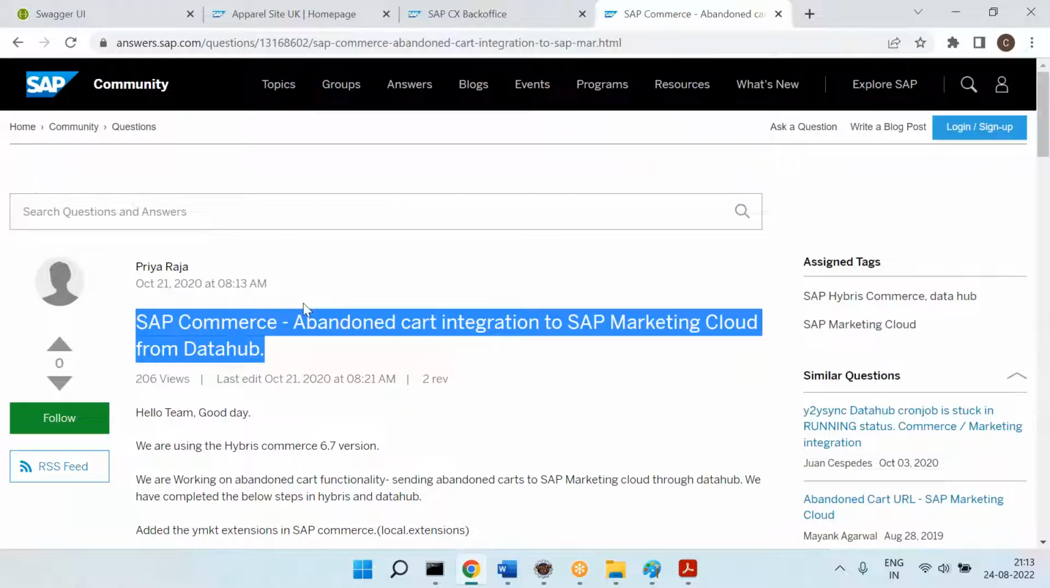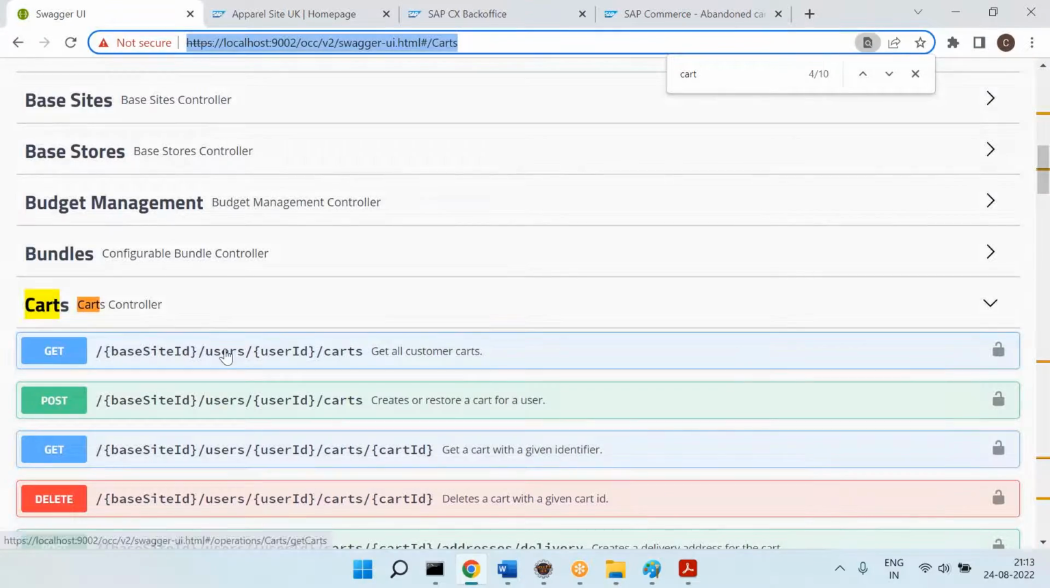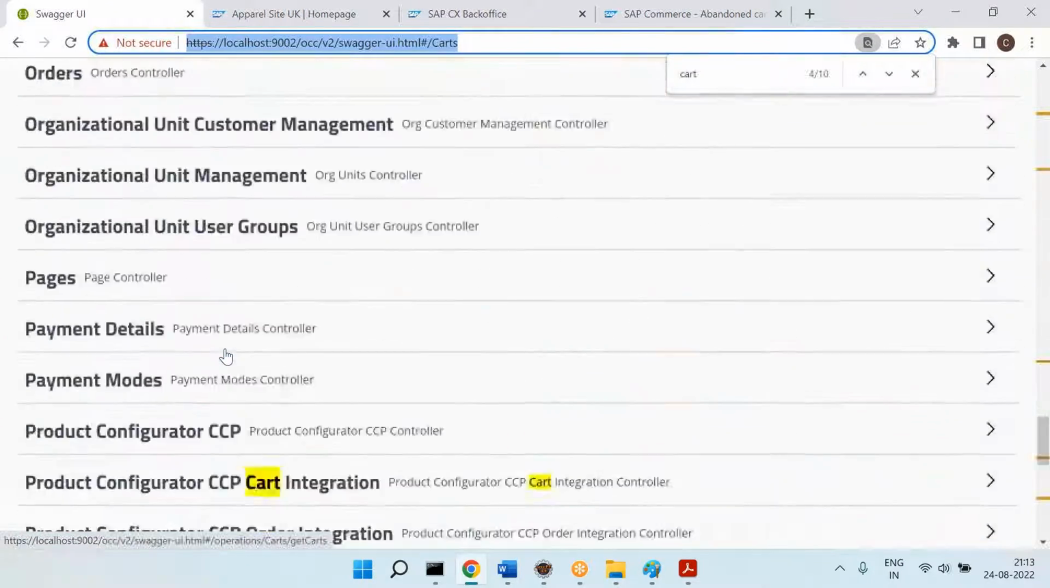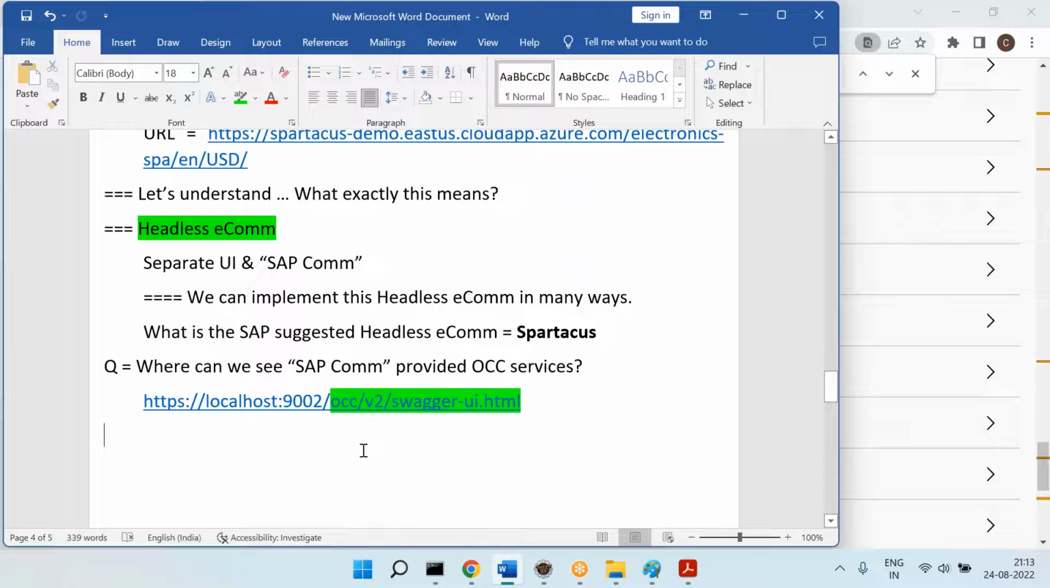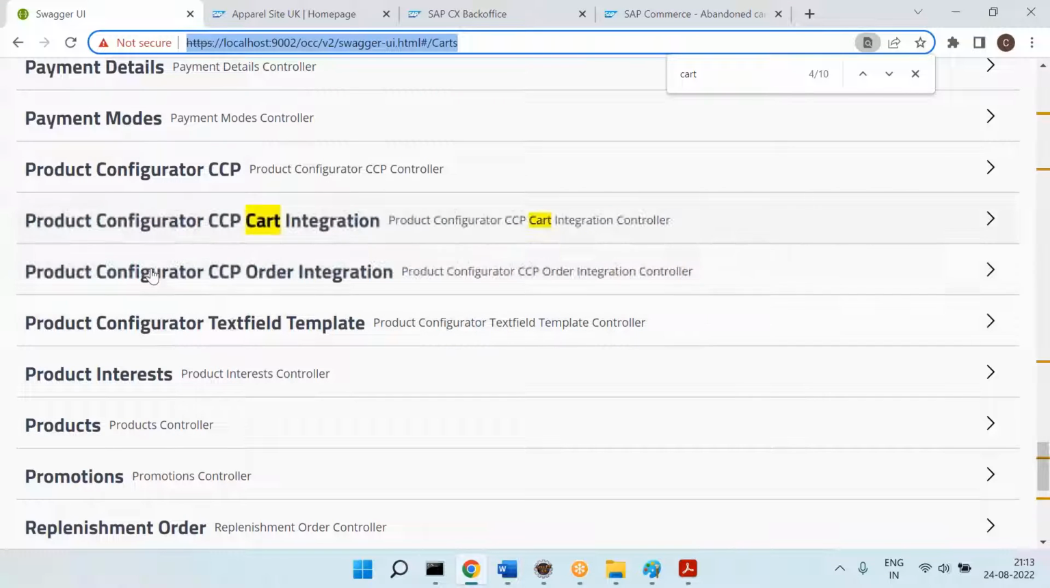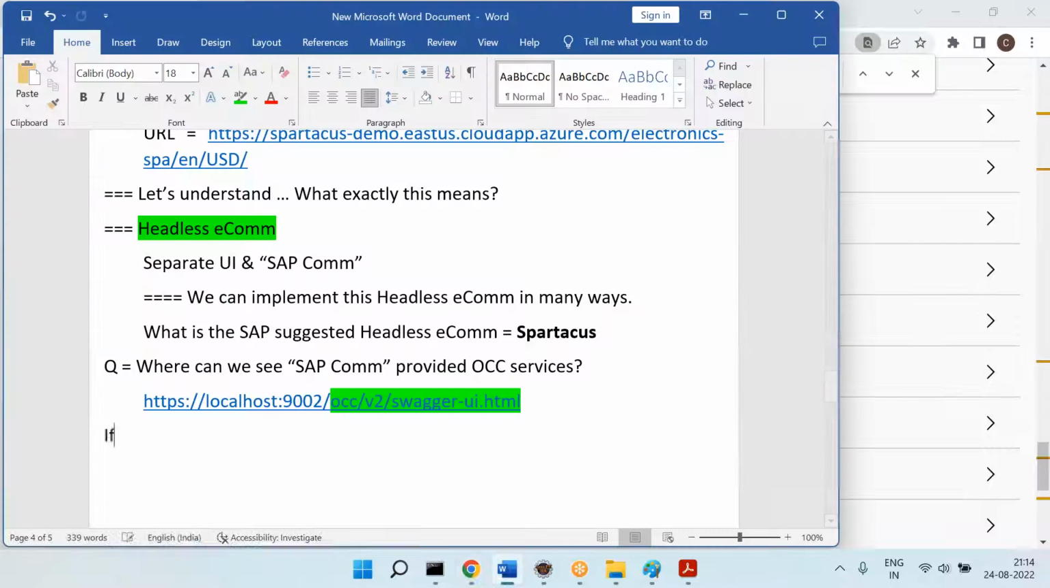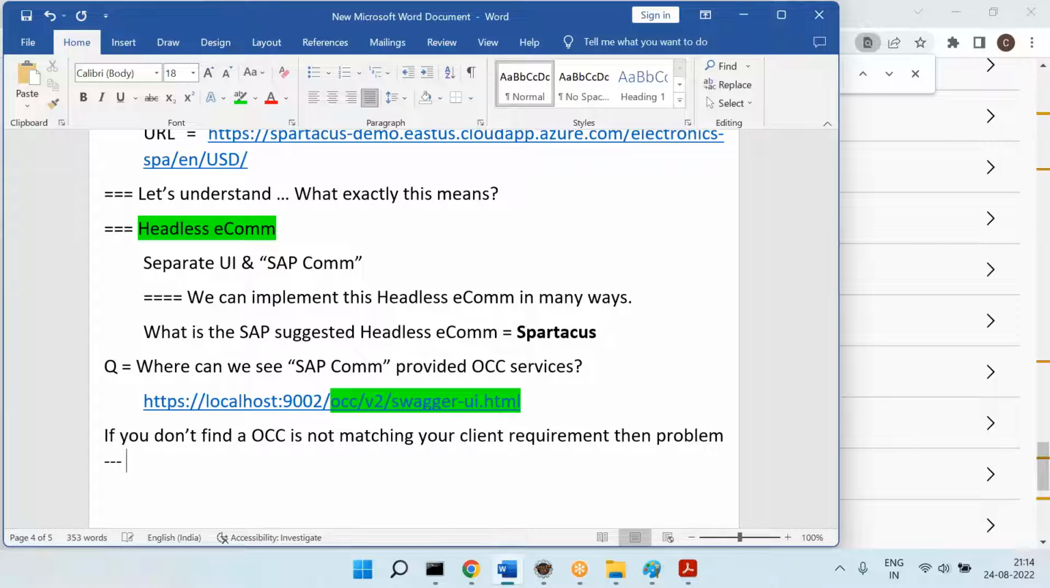And you can see the OCC services list here. There are so many OCC services. Now, assume there is no OCC service that exactly matches your requirement. If you don't find an OCC service matching your client requirement, then no problem. You can create your own OCC services.